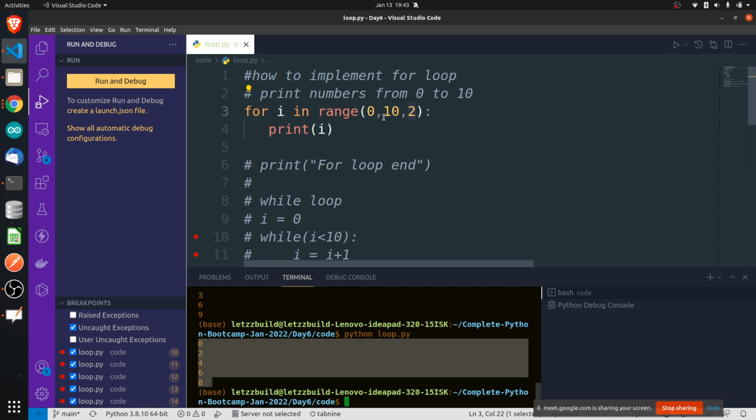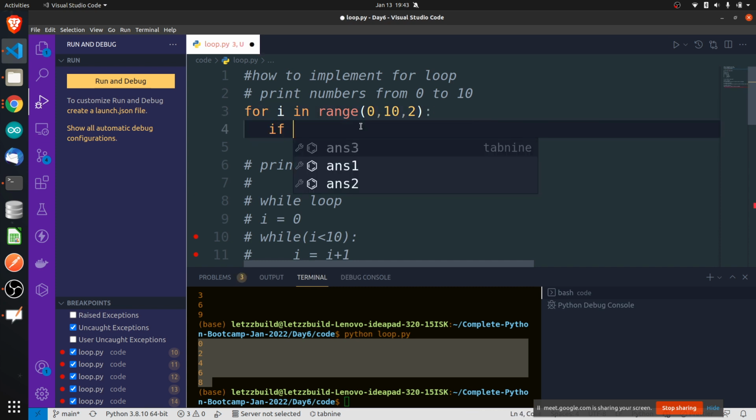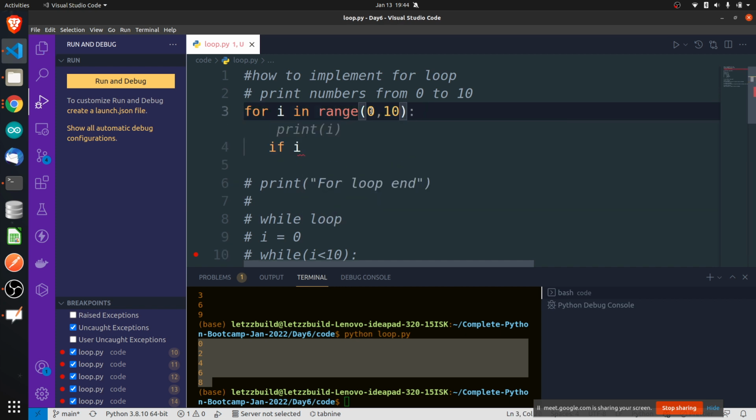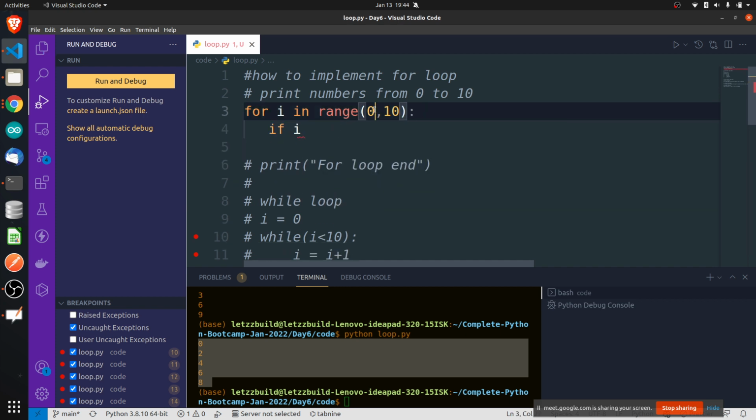So if someone asks you to print even numbers, then actually the logic was something like this, right? You will check whether the number is divisible by 2 or not. Print all the even numbers from 0 to 11. Even numbers will actually start from 2, so let me start the loop from 2. All the even numbers, if you wanted to write, you will write something like this, right?